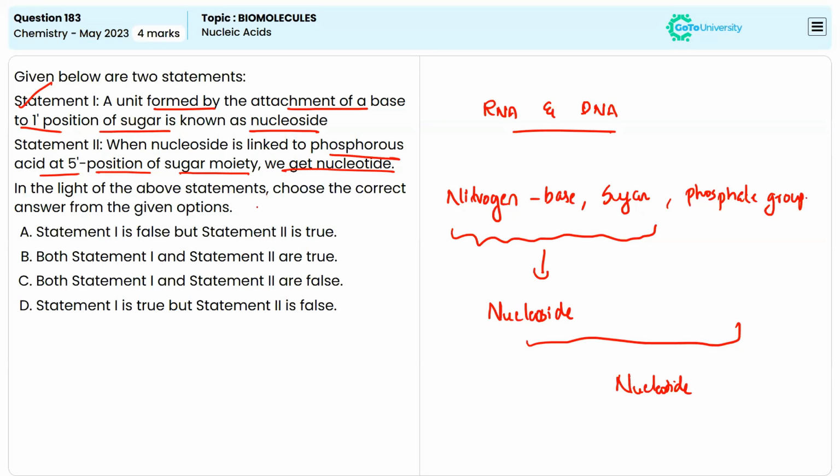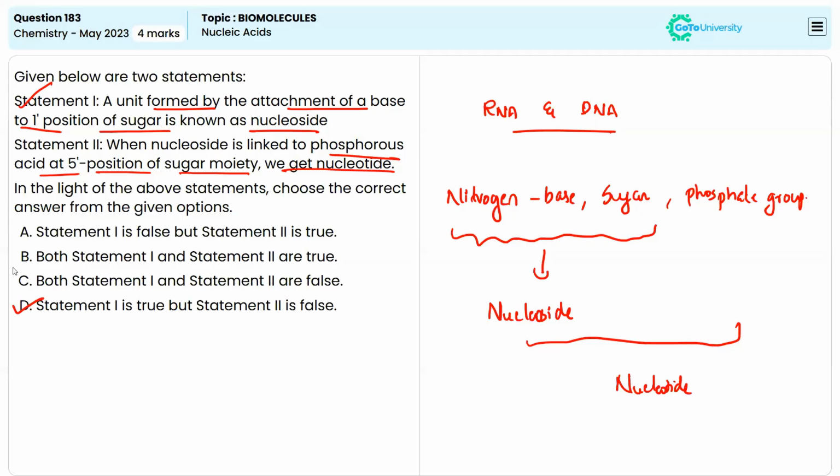That is correct. But in nucleic acids, the nucleotide is formed by the combination of nucleoside with the phosphate group at the fifth position of the sugar molecule, not the phosphorus acid. So the second statement is the wrong one. So the correct answer will be option D.